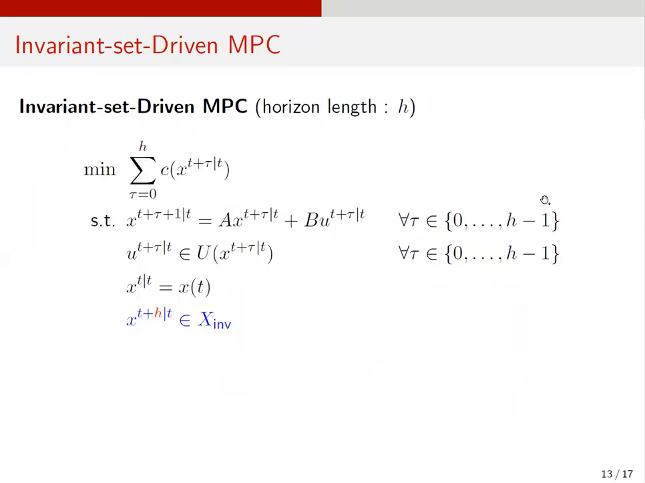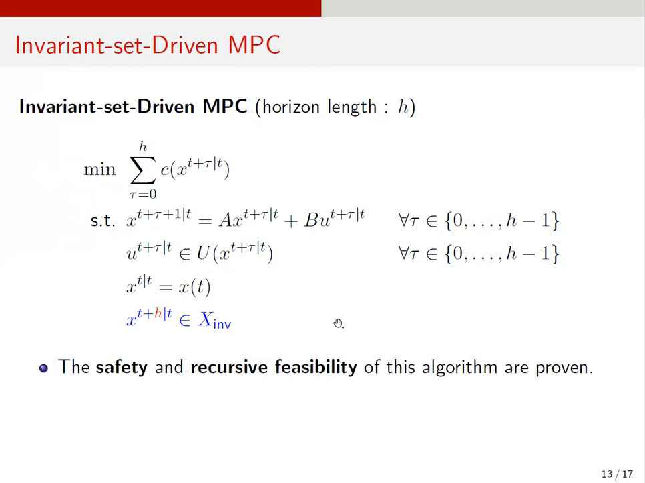And finally, we can synthesize the following control algorithm, which is named as invariant set-driven MPC. So this problem is similar to the basic MPC, but the difference is this additional blue constraint. If you see here, h is the length of the horizon of MPC, and x t plus h bar t corresponds to the last state in the horizon. Therefore, this constraint requires the last state in the horizon to be included in the controlled invariant set X imp. By adding this constraint, we can prove that the state trajectory from this algorithm never leaves the safe set, and this optimization problem is always feasible at every time step.